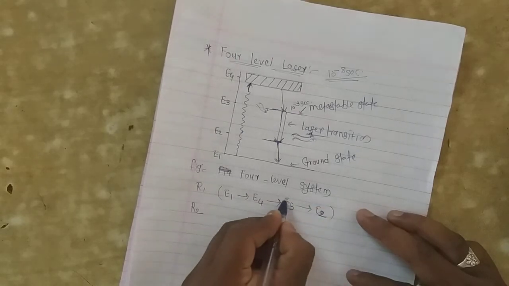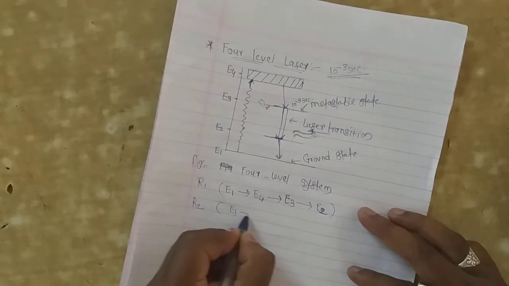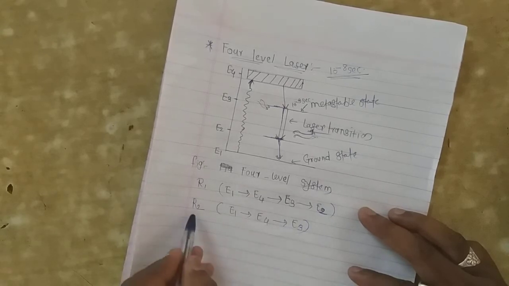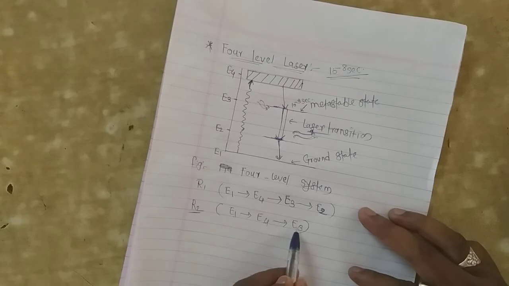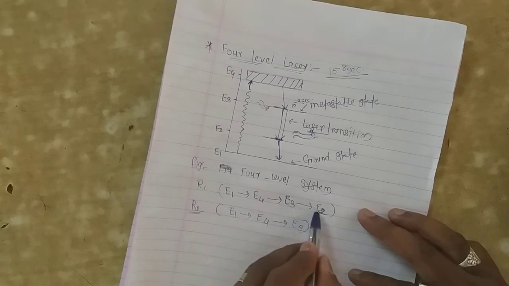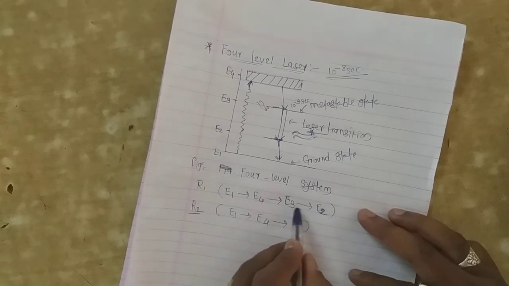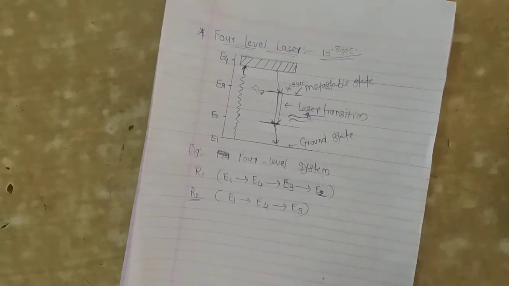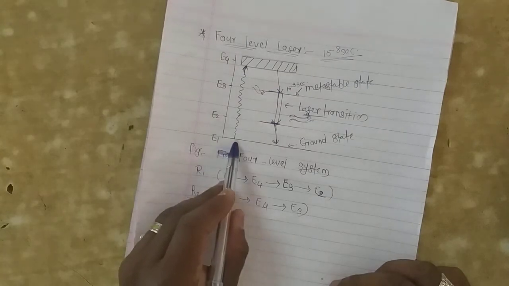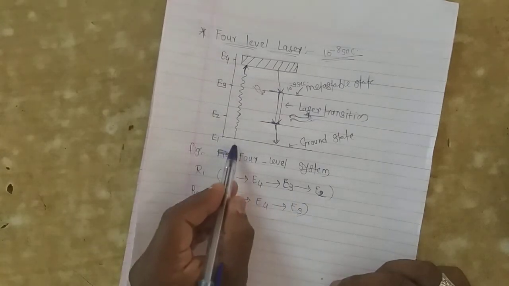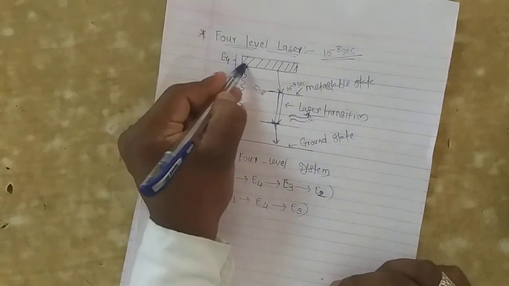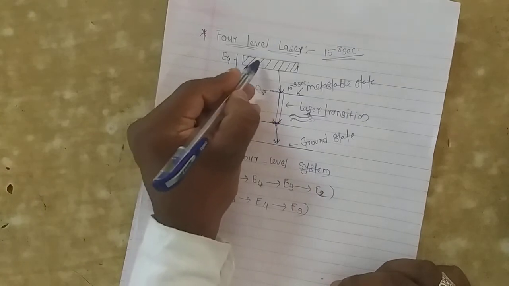That is the R1, that is the pump rate, and R2 is the E1 state to E4 state to E3 state. This is the pump rate of that E1 to E4, E4 to E3, and R1 is the E1 to E4, then E4 to E3, and lastly E3 to E2. Then that R2 denotes the rate at which atoms are pumped to the level E4, from the ground state E1, to that incident energy that atom pumps into that energy level E4, and from there makes that non-radiative transition.